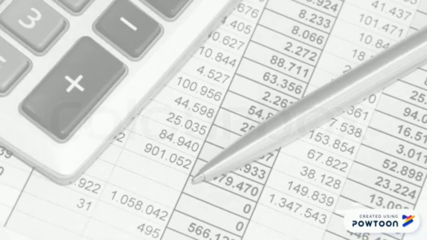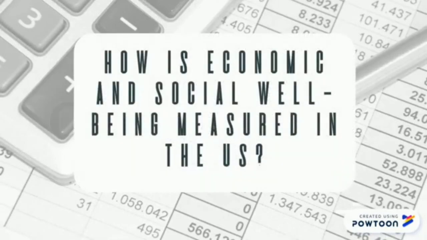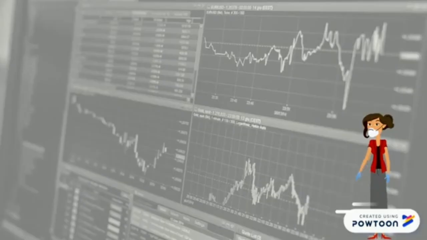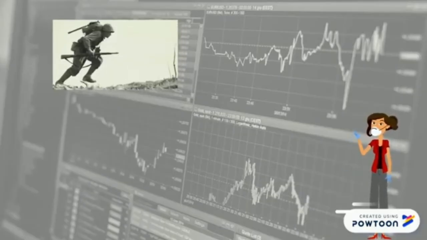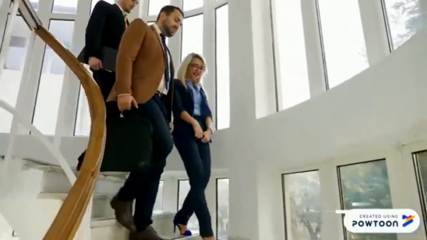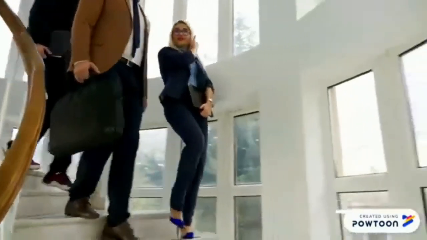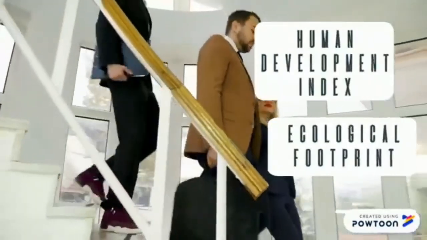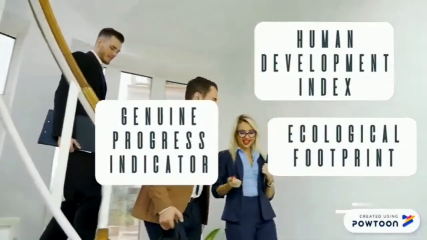Now, the next topic we're going to talk about is how economic and social well-being is measured in the US. For many years, especially since World War II, economists have been using GDP as the measure of economic well-being. GDP is a good measure of the size of the economy. It sums the market values or prices of all the final goods and services produced in a certain duration by one country. But later, economists found that GDP doesn't cover everything in the country's economy, so they included other procedures, such as Human Development Index, ecological footprint, and genuine progress indicator.